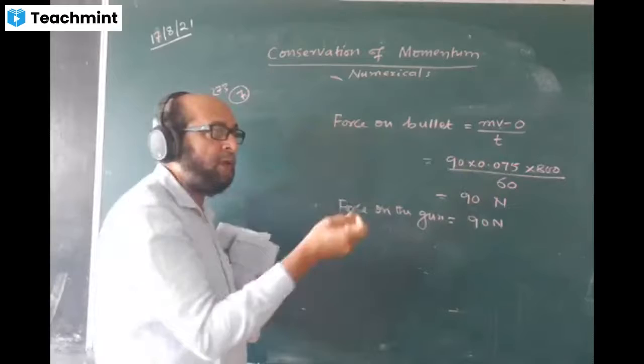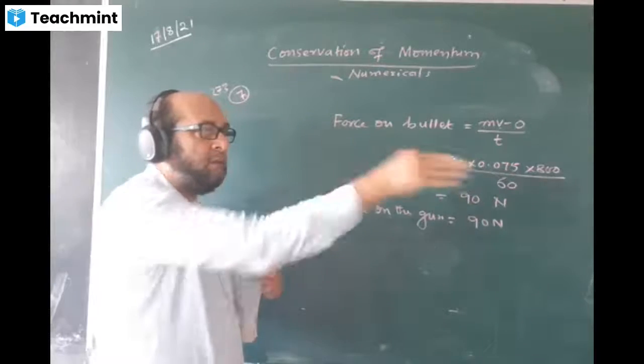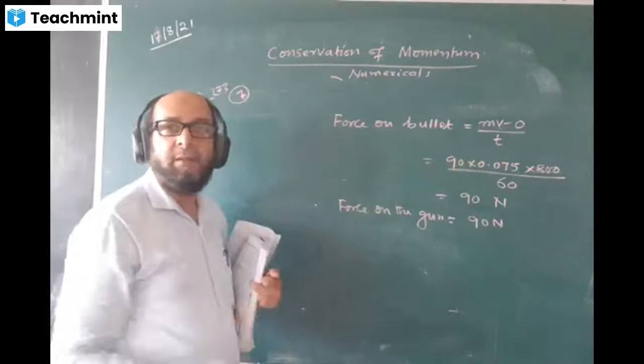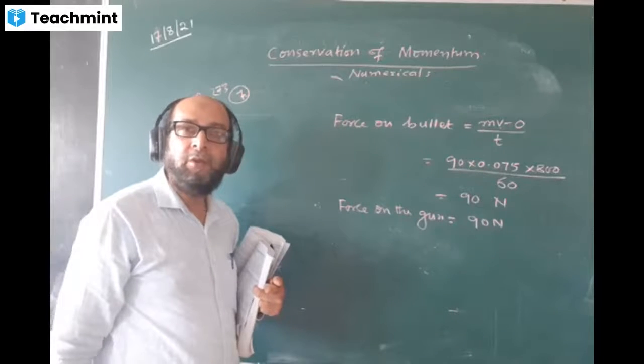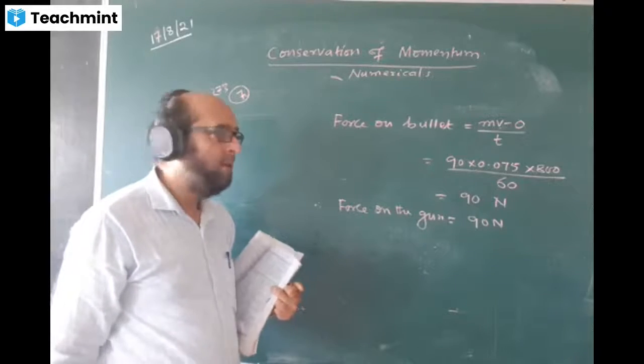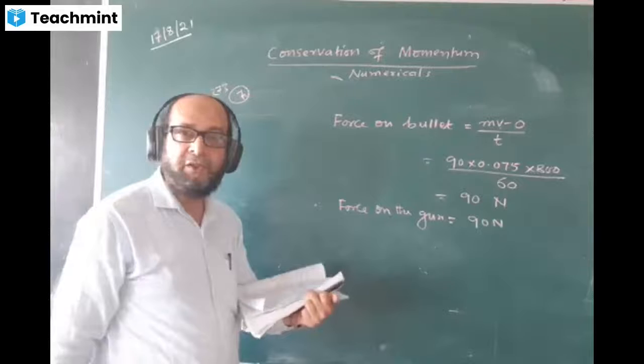The bullet will come out this way. The bullet force is in this direction. The gun force will be in this direction. Action and reaction are equal and opposite. Newton's third law. That's the answer. Same answer. Finish.